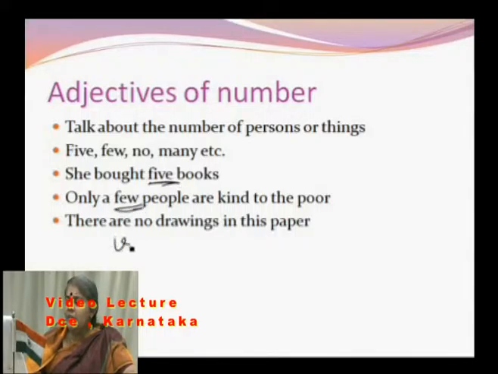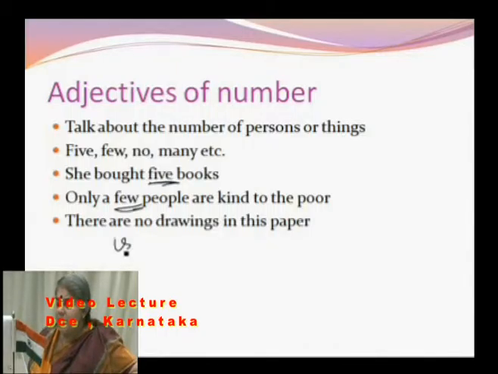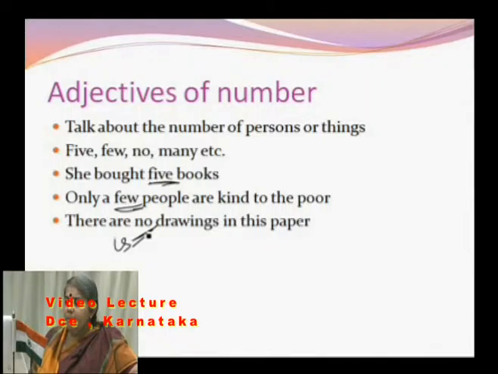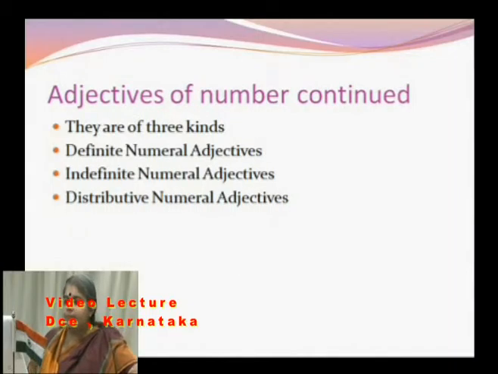There are no drawings in the paper. Now it talks about no drawings. These are adjectives of number. Now adjectives of number are of three kinds: definite numeral adjectives, indefinite numeral adjectives, and distributive numeral adjectives.